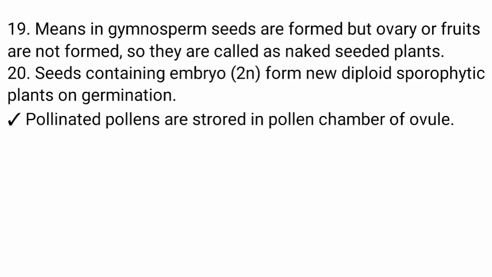Seeds containing the embryo, which is diploid, 2n, form new diploid sporophytic plants on germination. Pollinated pollens are stored in the pollen chamber of the ovule.